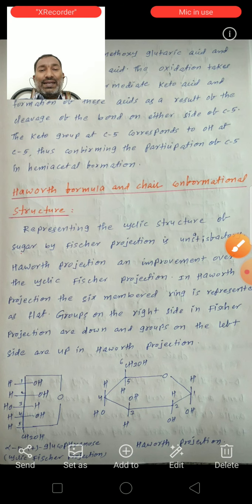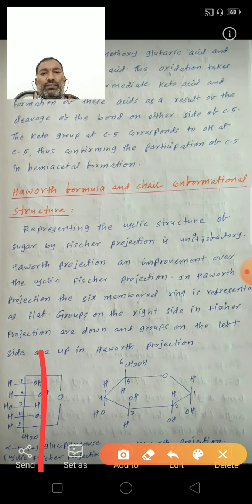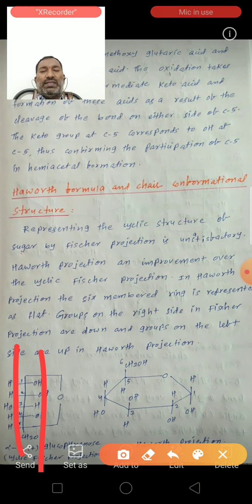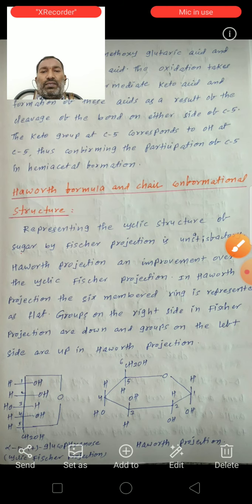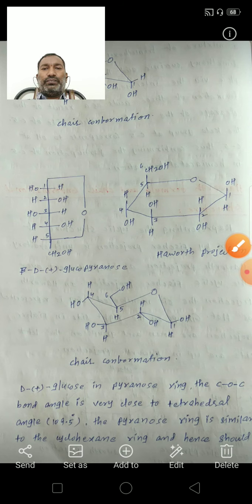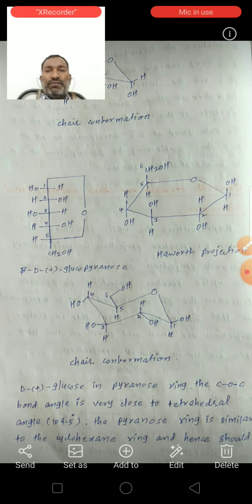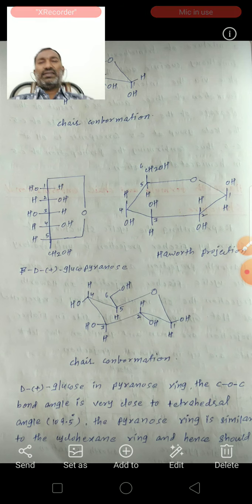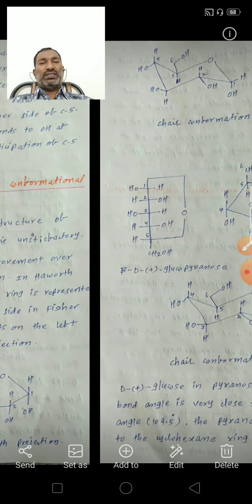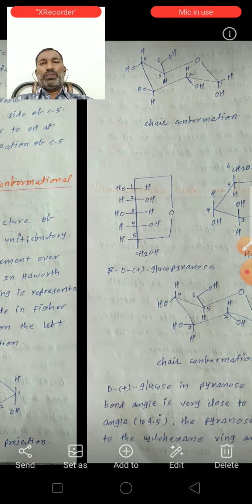So groups on the right side in the Fischer projection are down, and the groups on the left side are up in the Haworth projection. This is the Fischer projection. This is the Haworth projection of the cyclic structure. See the chair conformation. This pyranose structure is a six-membered cyclic structure. It exists as a chair conformation. Chair conformation is more stable than the boat conformation.